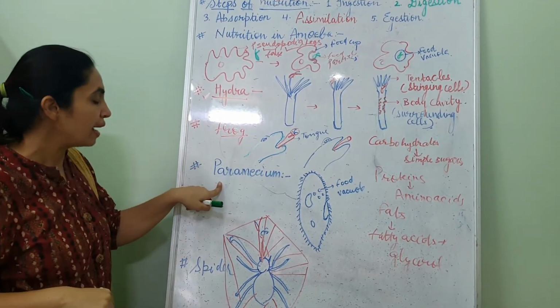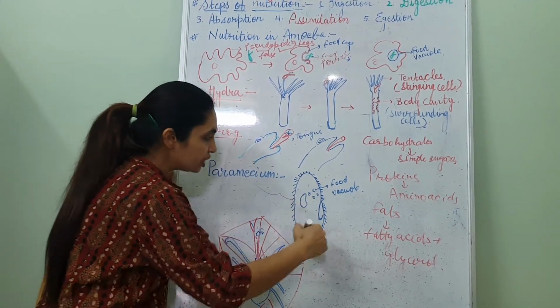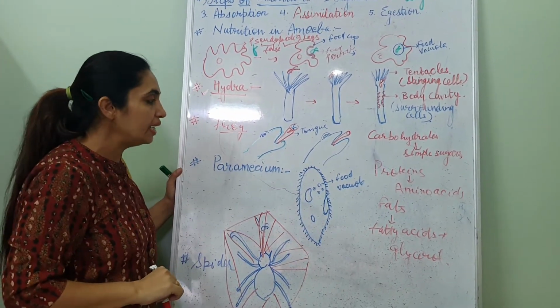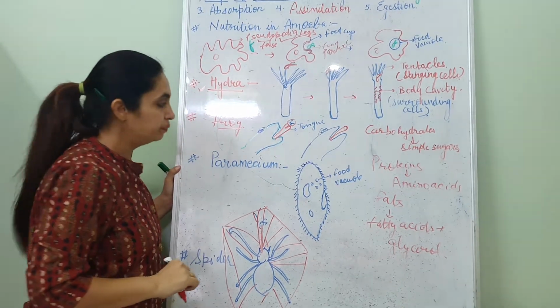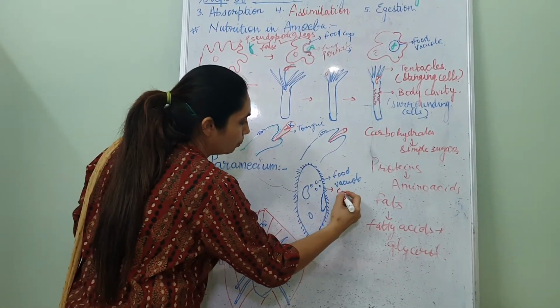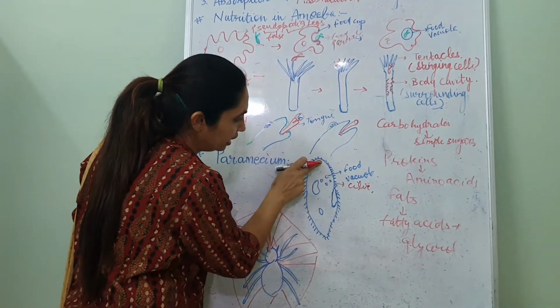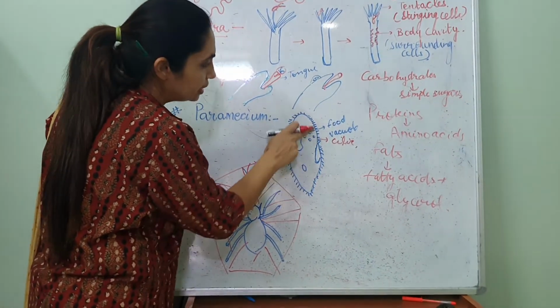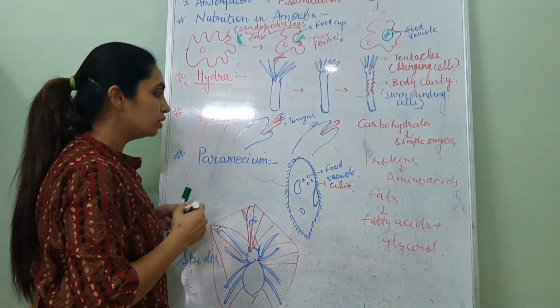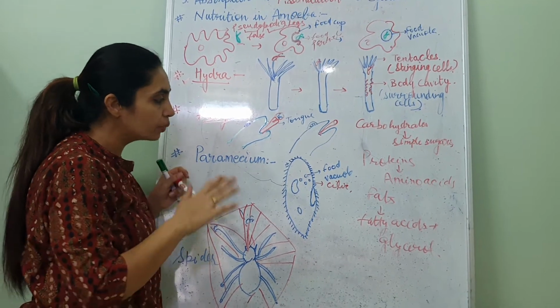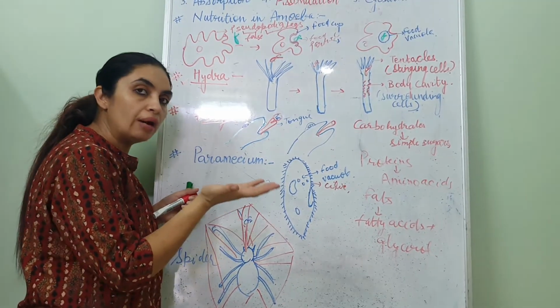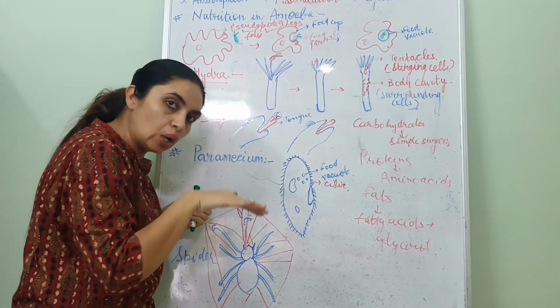Fine. Now Paramecium. The shape is just like a slipper. That's why it is known as the slipper animal. It has cilia on the body. Many bristle-like structures, you can see cilia on the body. They show a synchronized movement. Synchronized means together. They move upward together and downward together.